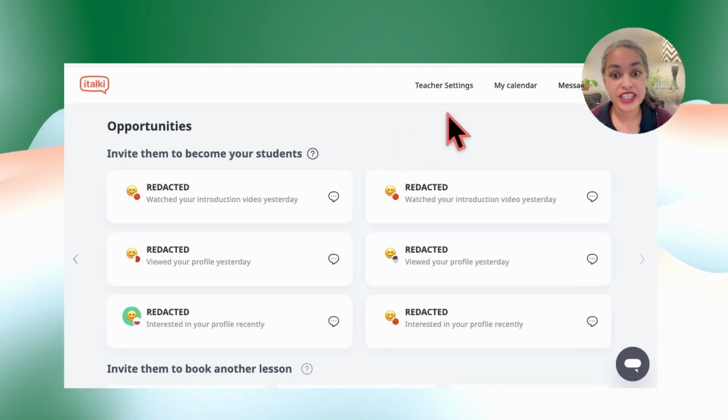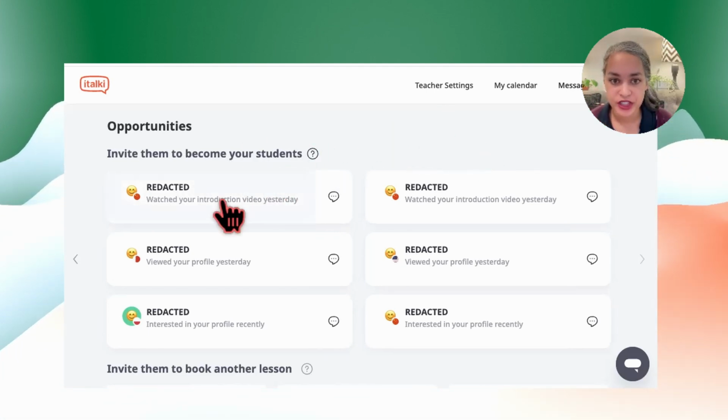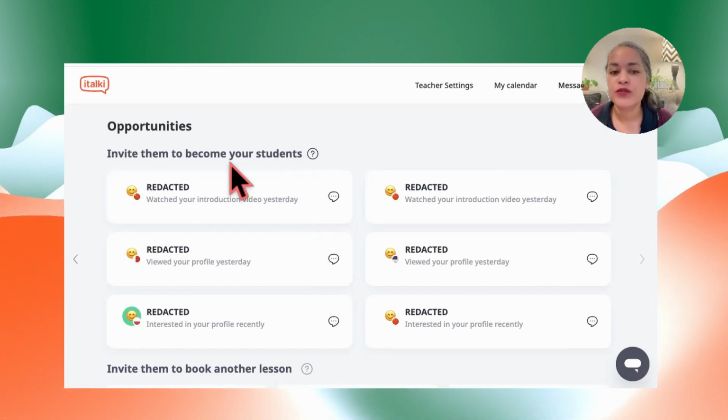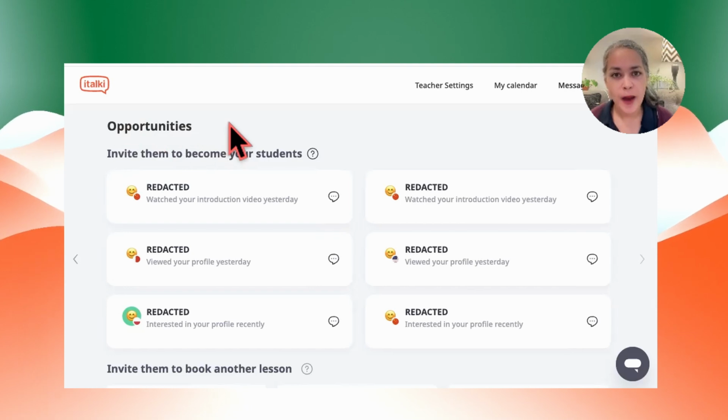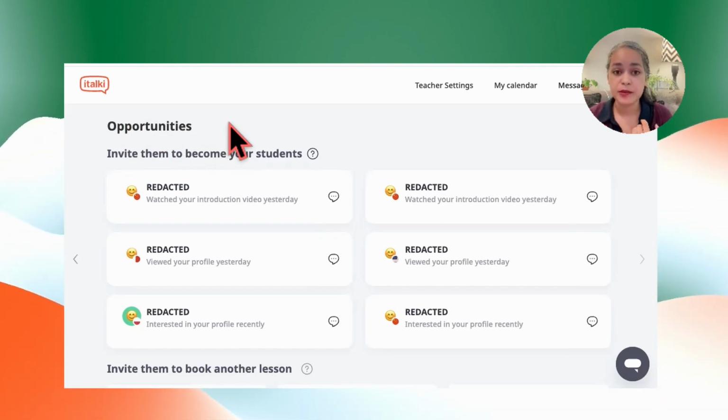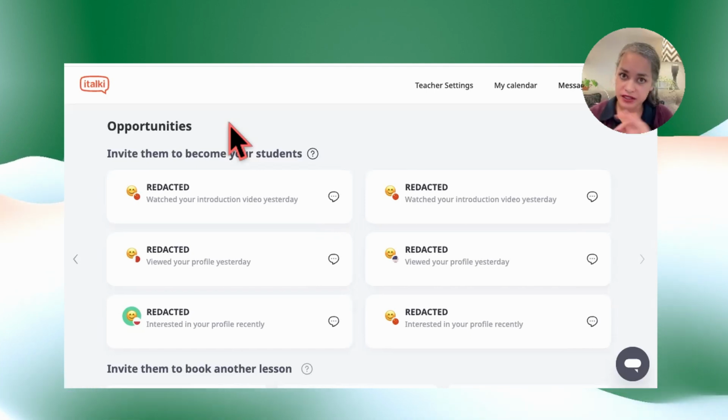But you might think, so my teacher knows that I looked at their profile yesterday. Oh, no, that's not true. This is only for opportunities. So opportunities are people we have not met yet. So once you message me or have a class with me, this disappears.